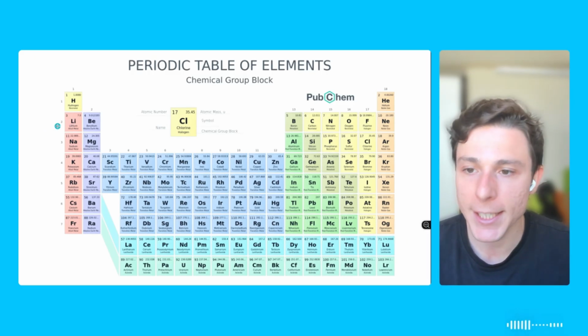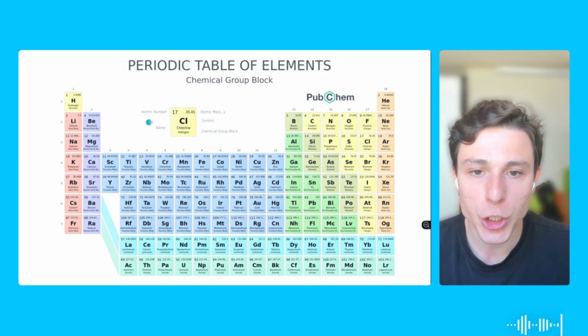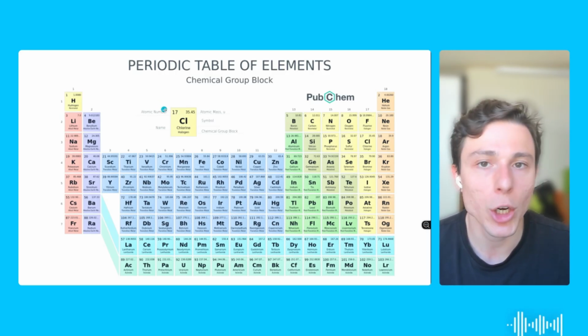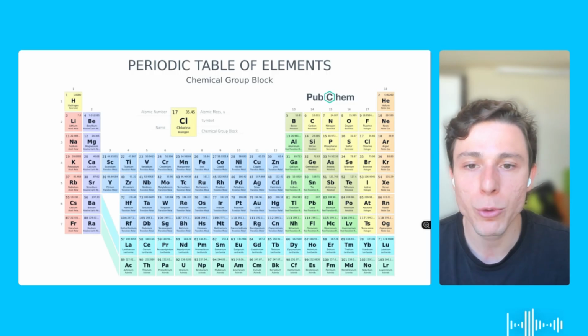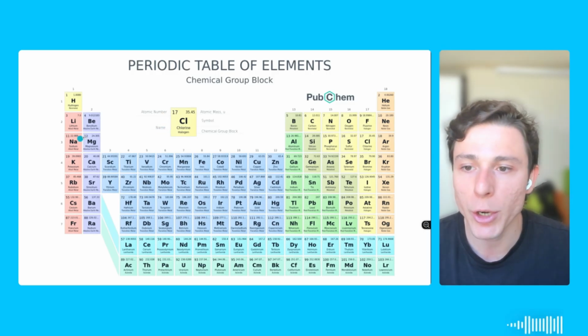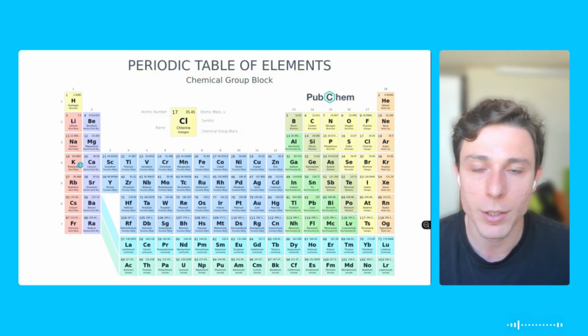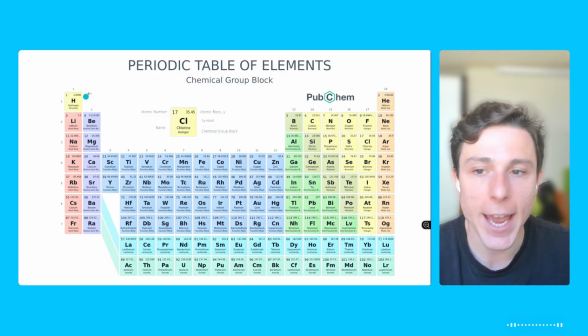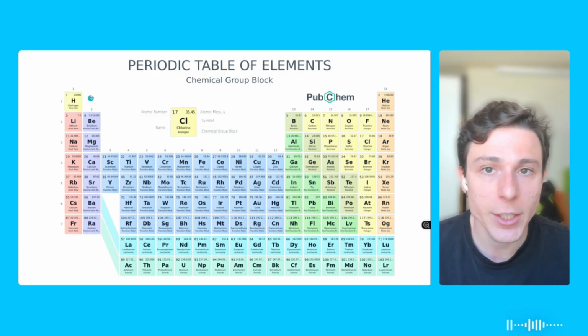And if you think about it, it makes sense because as we move down, we have a larger atomic mass, which in consequence means a larger number of protons. And if we want to neutralize the charge of this element, we also have to increase the number of electrons. So in order to accommodate all these electrons, we have to increase the number of electronic shells. And the third important thing for you to remember is that as we move to the right, each group will increase their number of electrons.